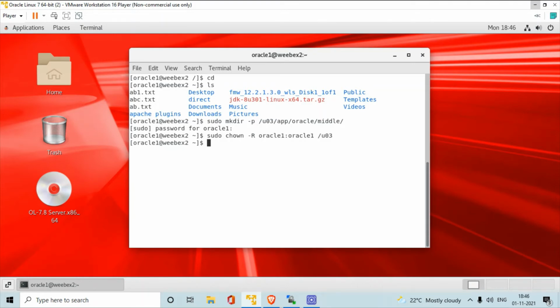Okay, next you have to give read, write and execute permissions.